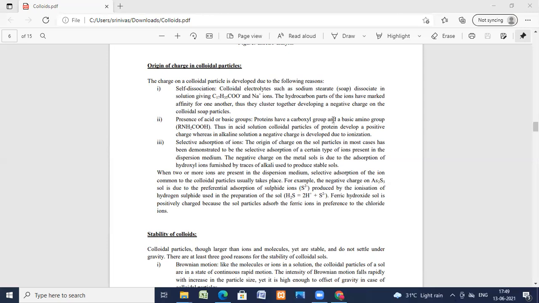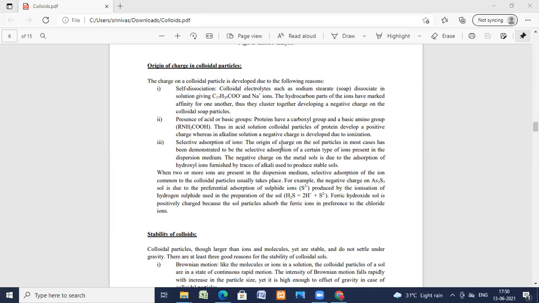Okay. So presence of acid or base groups: proteins have a carboxyl group and a basic amino group. Thus, in the acidic solution, colloidal particles of the protein develop a positive charge, whereas in the alkaline solution, a negative charge is developed due to the ionization. Now, selective adsorption of the ions will take place, and the origin of the charge on the sol particles in most cases has been demonstrated to be selective adsorption of certain ions. So there are positive as well as negative charges on the colloids due to these electrolytes.